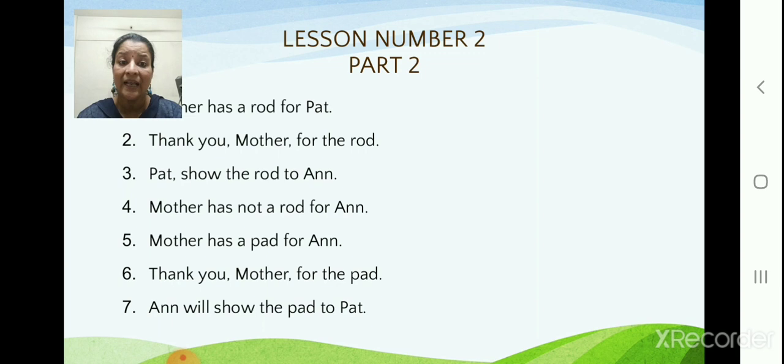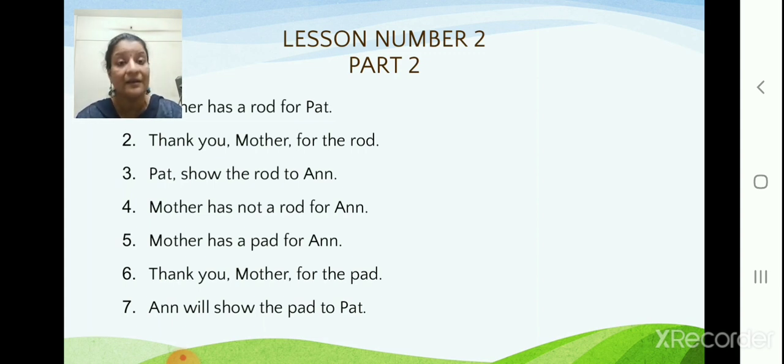Okay. Now, Pat, show the rod to Ann. Now, Pat is running to Ann and showing. See, I have got a gift from Mother. It is a rod. So, Pat, show the rod to Ann. Mother is telling, Pat, show the rod to Ann. Now here, Mother has not a rod for Ann. Even if Pat has a rod, Ann does not have a rod. No, Mother has something else for Ann. Let us see what it is.